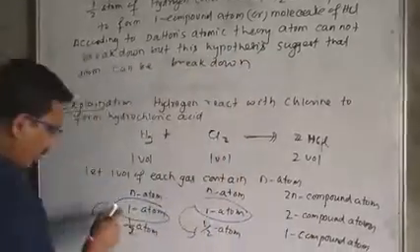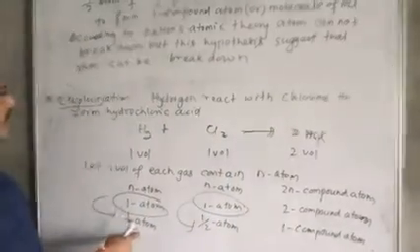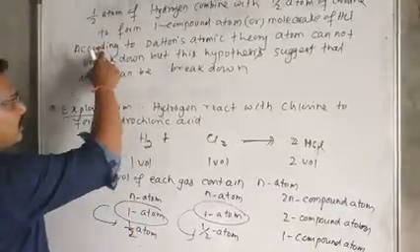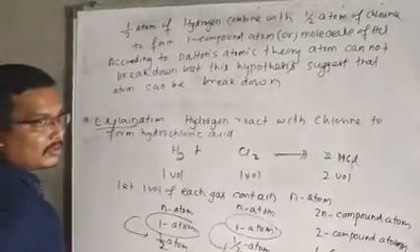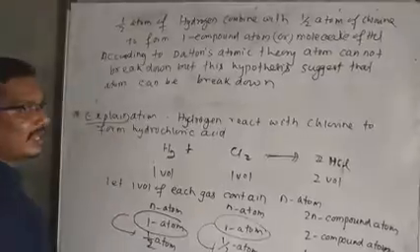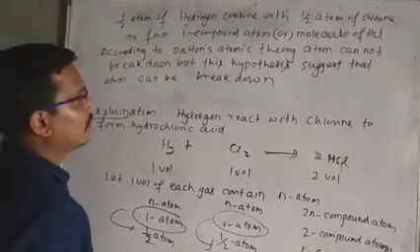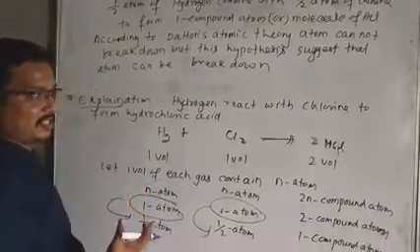Look at this: one atom undergoes breakdown and gives half atom. Dalton's atomic theory denied that atom undergoes breakdown, but this hypothesis explains that atom undergoes breakdown. So there is a contradiction.